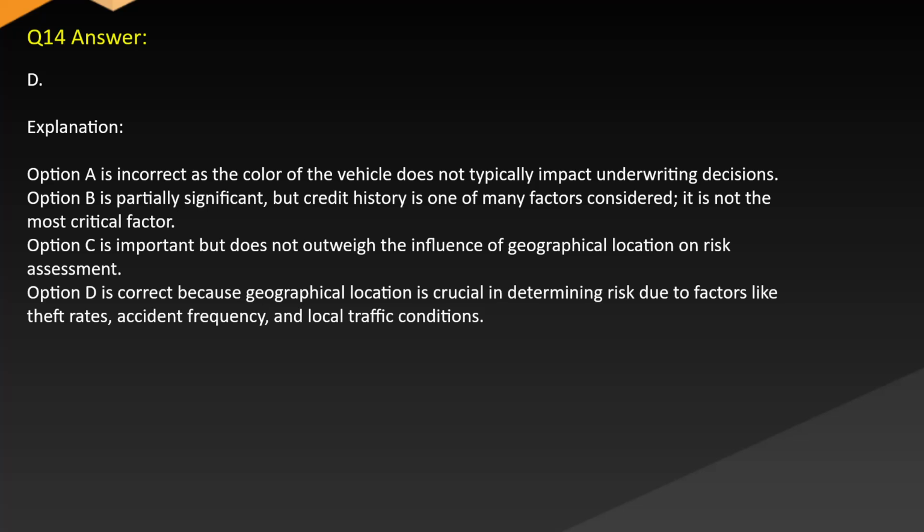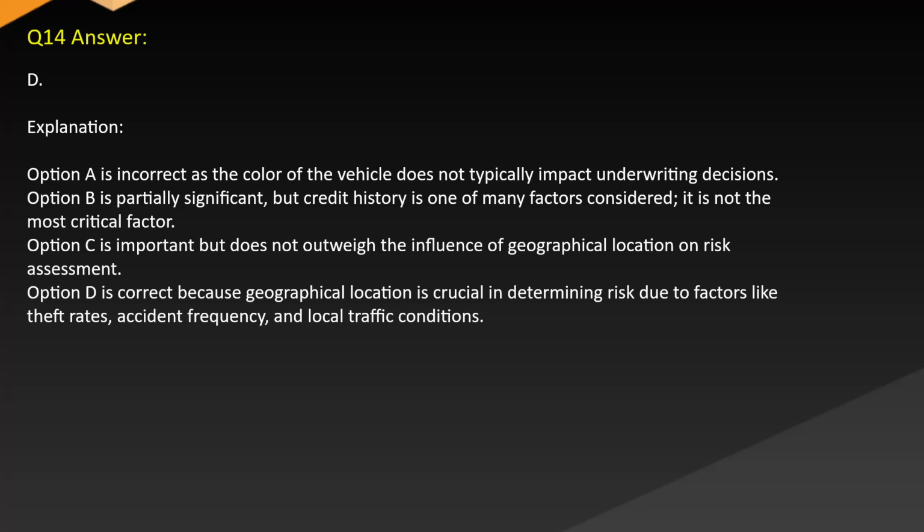Answer D. Explanation. Option A is incorrect as the color of the vehicle does not typically impact underwriting decisions. Option B is partially significant, but credit history is one of many factors considered. It is not the most critical factor. Option C is important but does not outweigh the influence of geographical location on risk assessment. Option D is correct because geographical location is crucial in determining risk due to factors like theft rates, accident frequency,